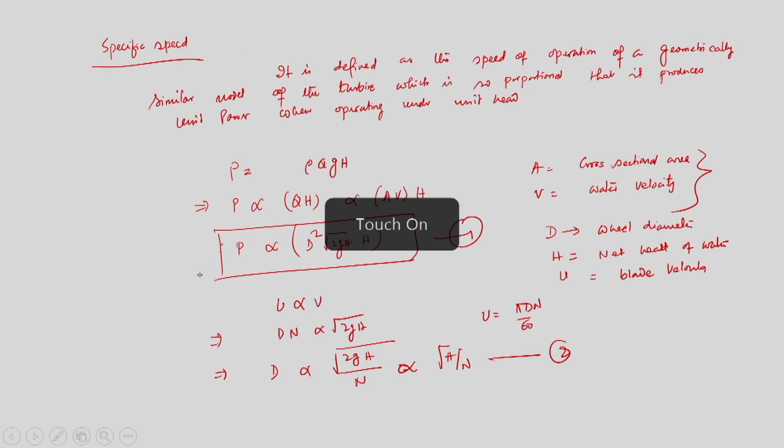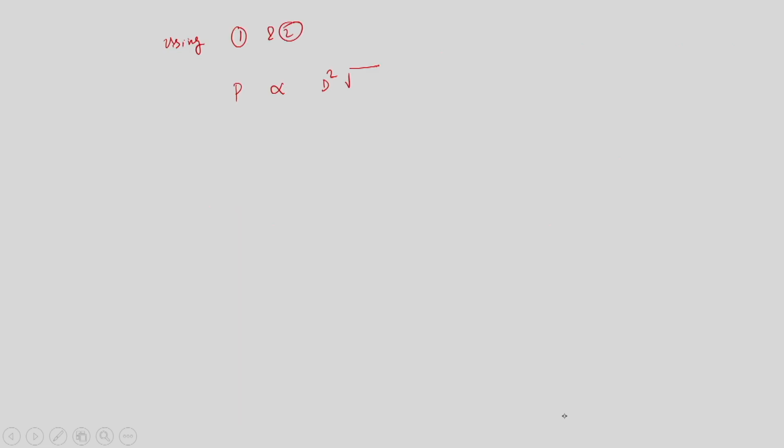P varies as d square root 2 g h into h. Therefore, d square into root h into h, where d square is equal to h by n square, into h power 3 by 2, that is h to the power 5 by 2 into n square. So this is the power that we obtain.